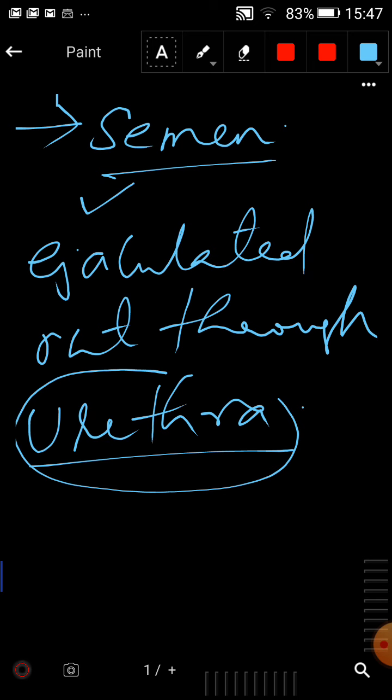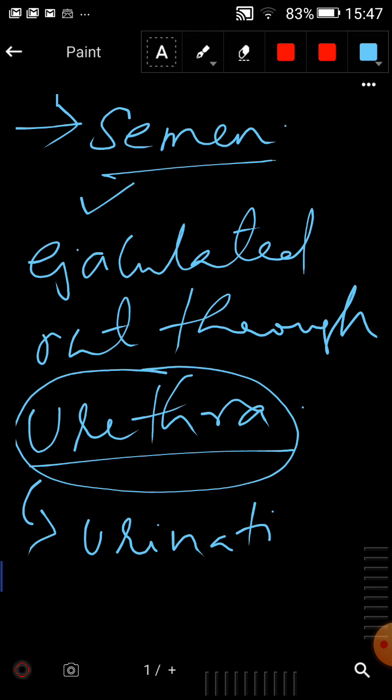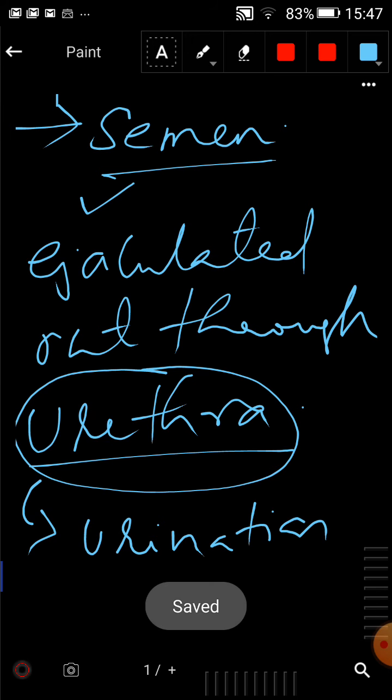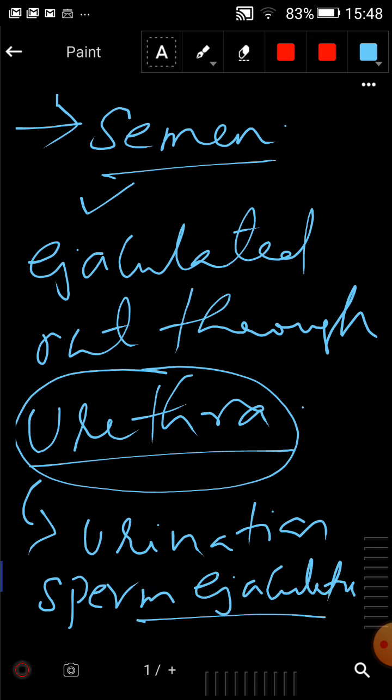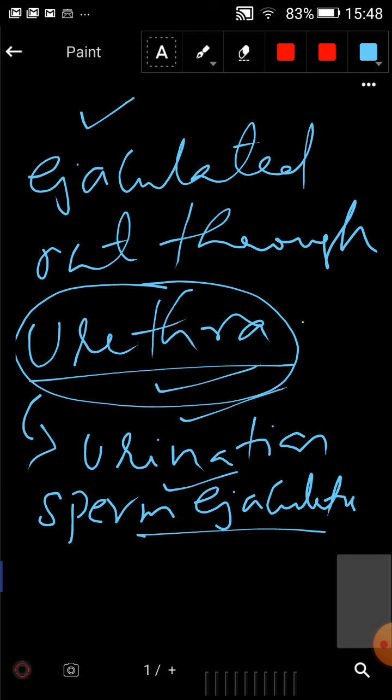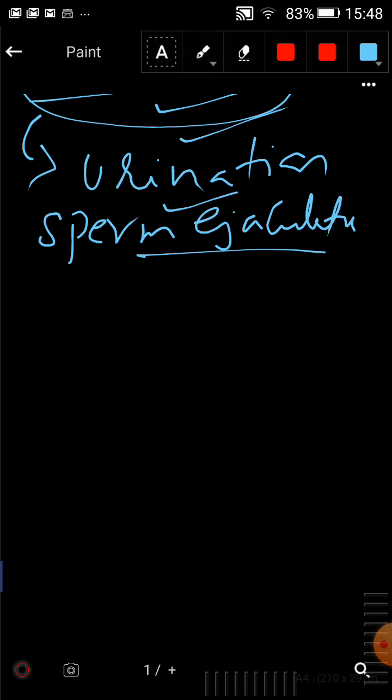And remember, the urethra is the common passage in males for both urination and sperm ejaculation. So that is the structure of the male reproductive organ.